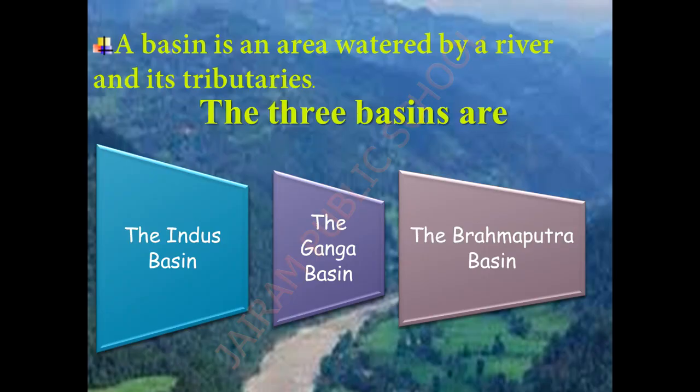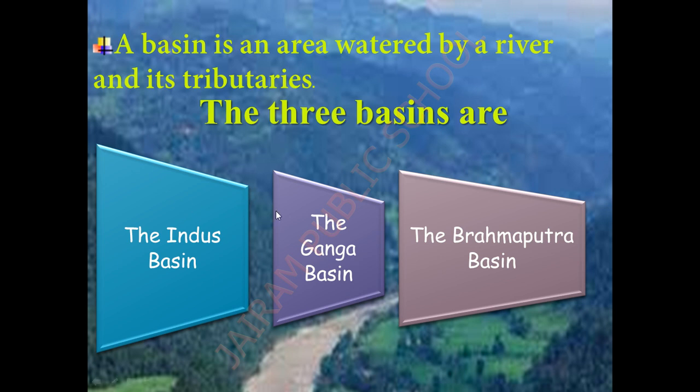So what is meant by a basin? This is the picture of the basin which I have given in the backdrop. You can see water flowing through a tunnel-like way, isn't it? So that is a basin. A basin is an area which is watered by a river and its tributaries. Whenever an area is watered by a river and its tributaries, it is called a basin.